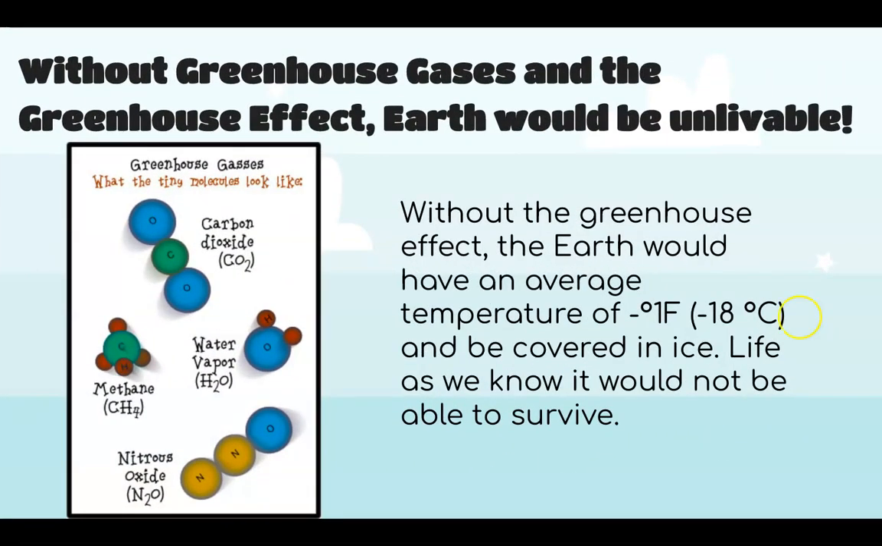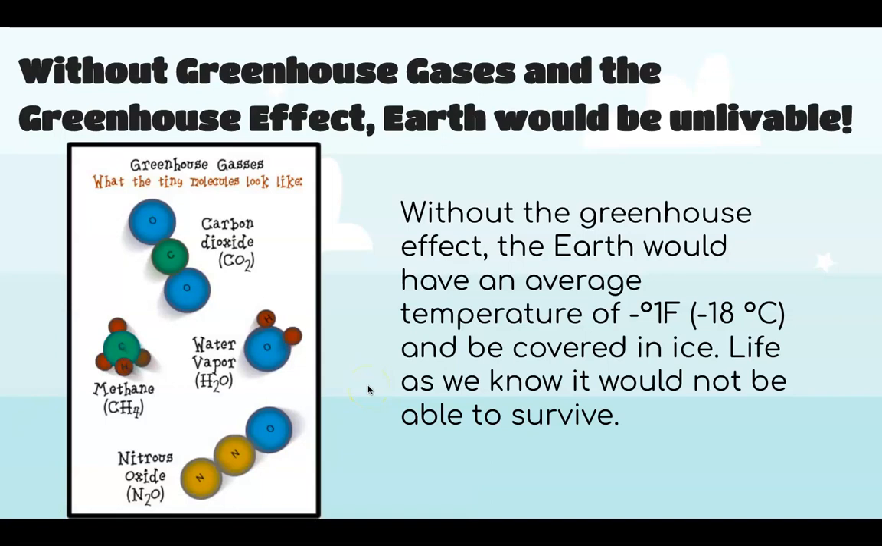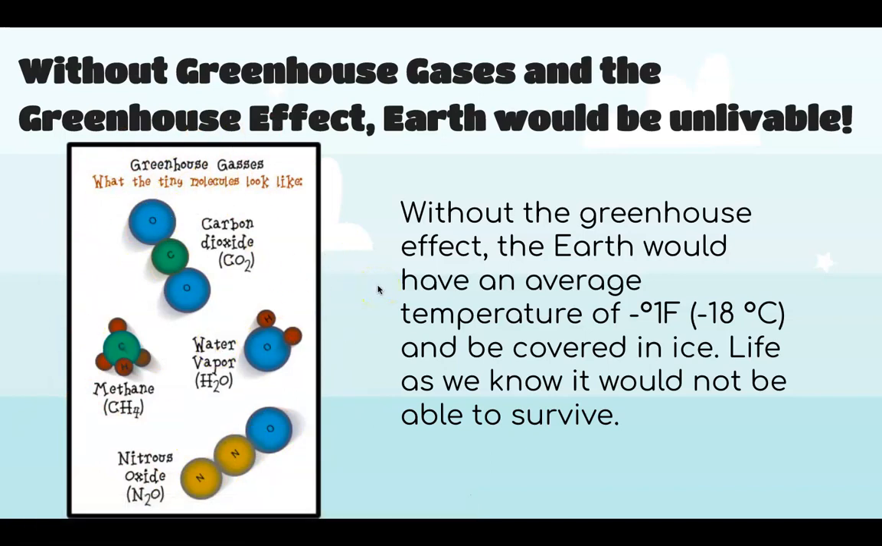So without these greenhouse gases, and here are the ones that occur very commonly in nature: carbon dioxide, water, nitrous oxide, and methane. Without those, the Earth's average temperature would be -1 degrees and covered in ice, and life as we know it would not be possible. So it's because of these greenhouse gases that trap heat in the atmosphere that the Earth has an average temperature of 59 degrees instead of -1. So without these greenhouse gases, there would be no life on Earth.